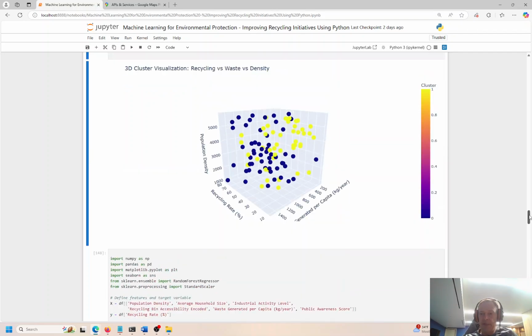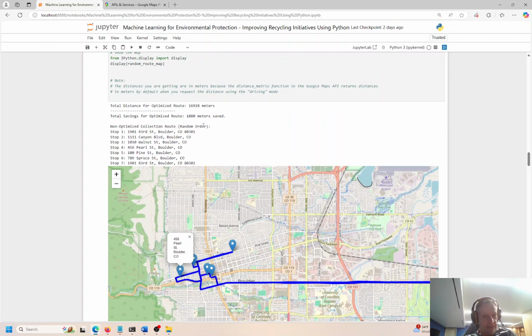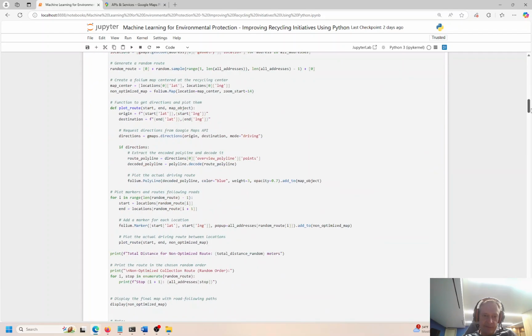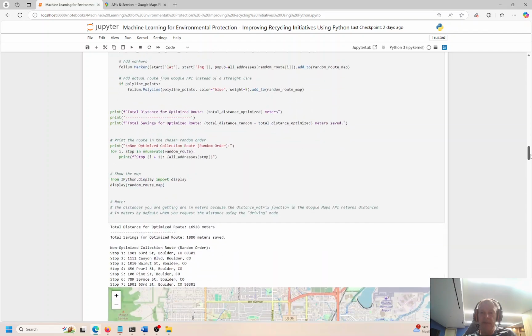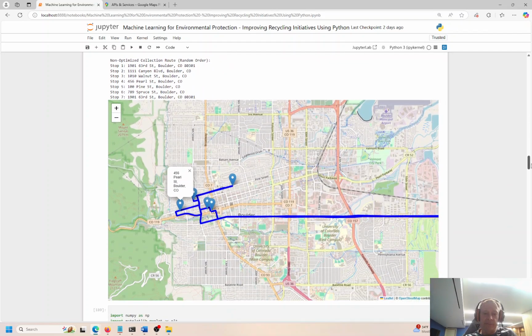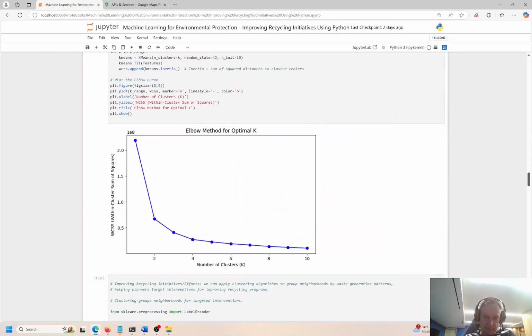The first experiment that we ran here with optimization was very useful, okay? We got 16,928 meters. That's the optimal route. This is a suboptimal route over here. If you look at this, 18,008 meters. We drive further, we burn more gas, and it takes more time. So that is not recommended. This is definitely recommended, this route right here. So that experiment was successful.